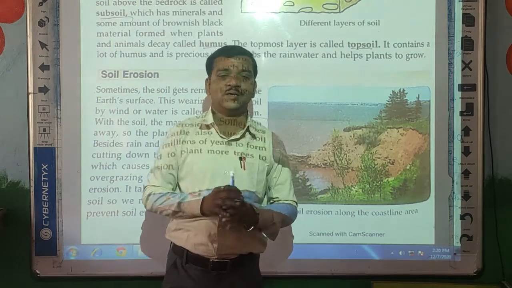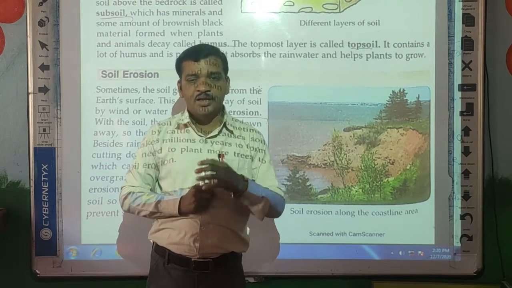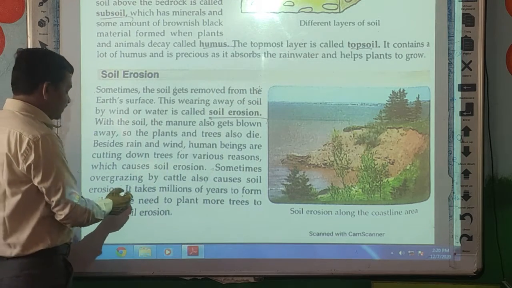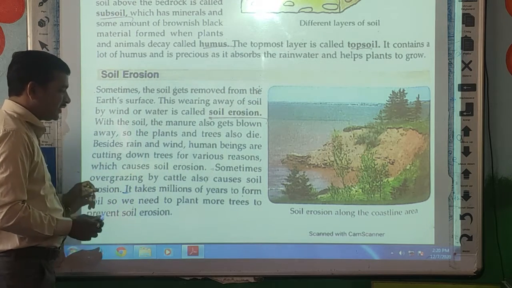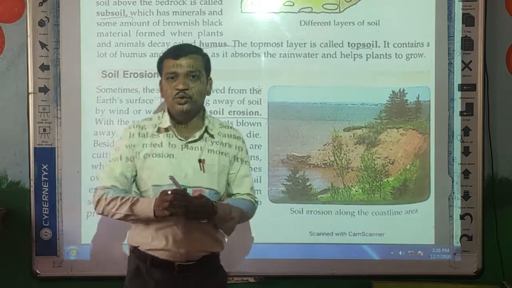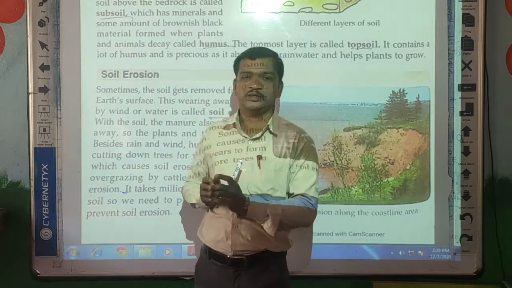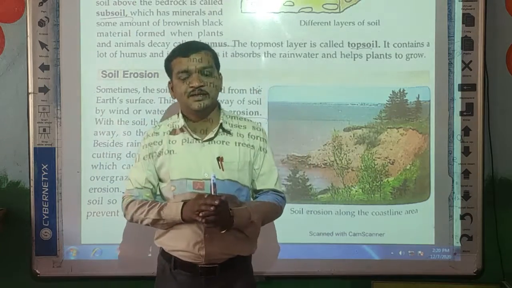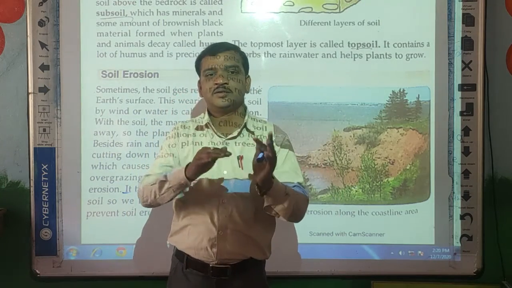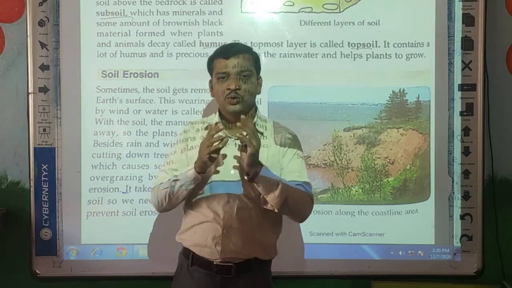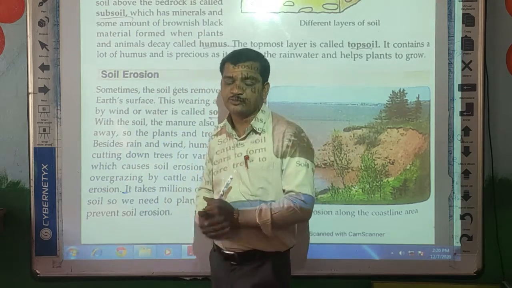There also we can see soil erosion. See here, students, overgrazing by cattle. So don't graze at one place. Whatever cattle you have, you can decide the area and then, according to the period, you can go to that area. So you can avoid this problem.